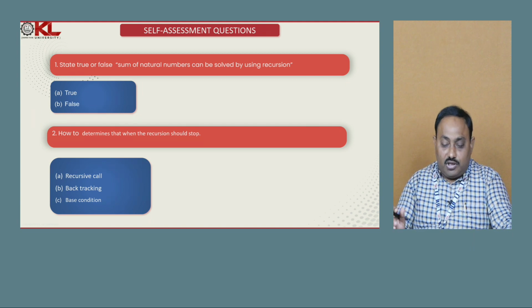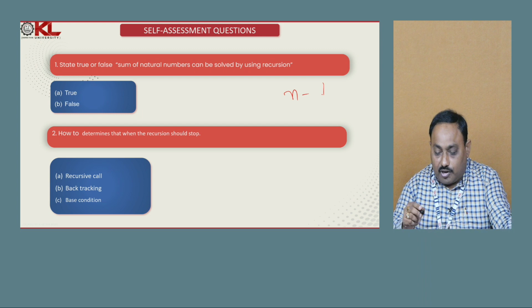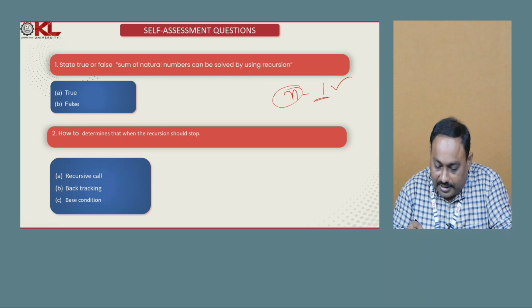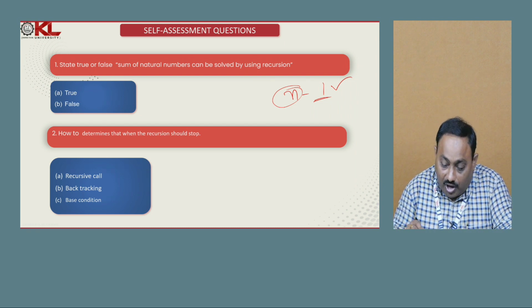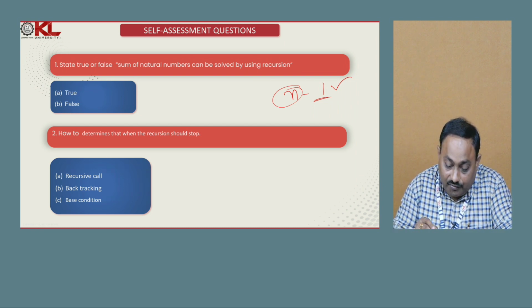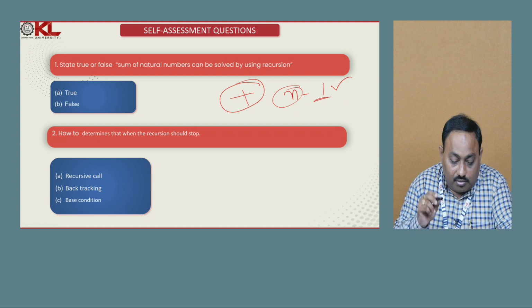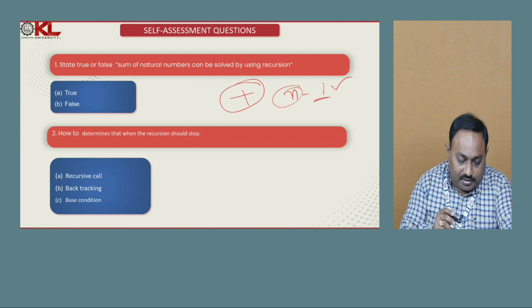That means we need to add all the numbers from n to 1, because the natural numbers start from 1 and end at 1. Is it possible to define the base condition? Yes. Which operation do we need to recursively perform? Addition. So it is possible to implement a recursive solution to find the sum of natural numbers, that is true.